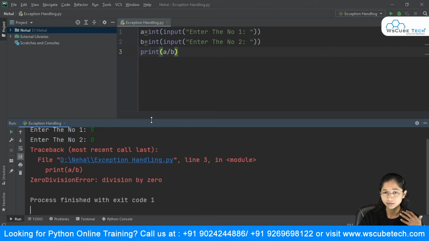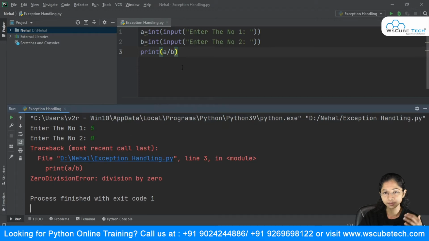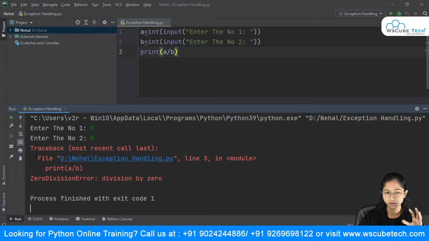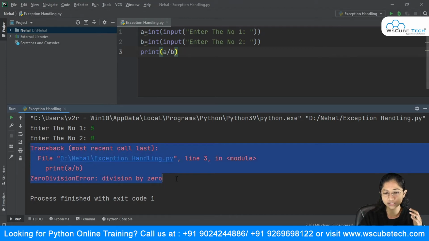I just want to tell you guys that this thing might occur in some specific state, like it was working fine with the other inputs, right? But when I gave this 0, at that time Python gave me this error.